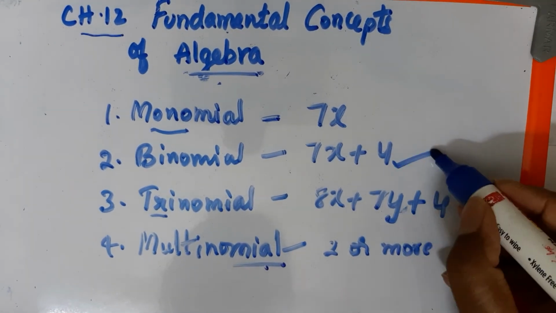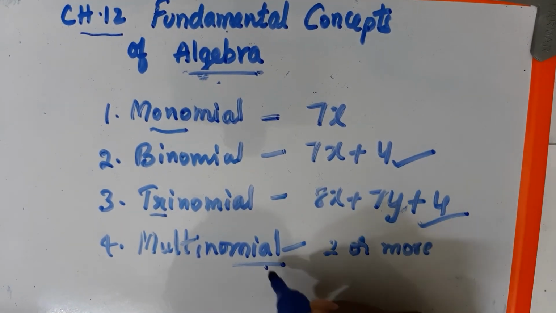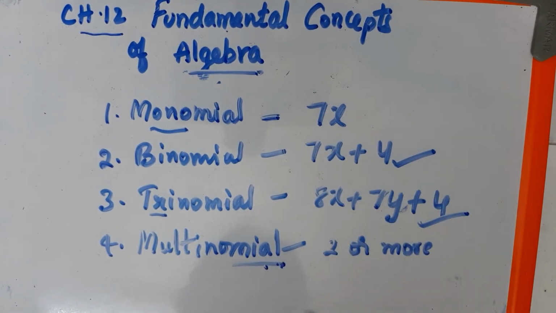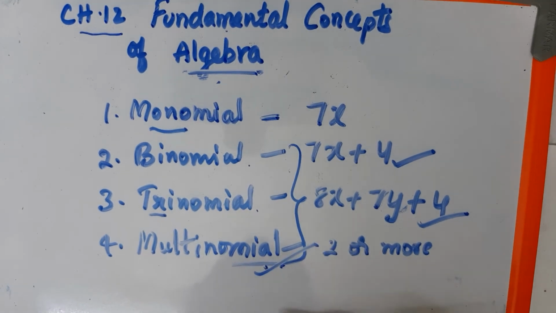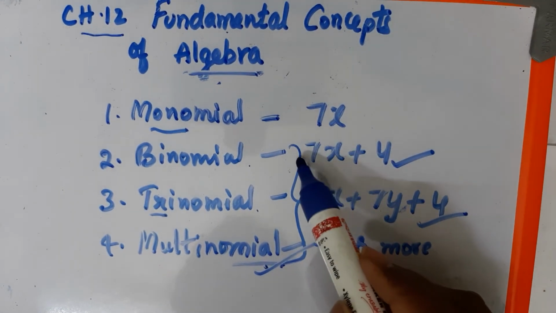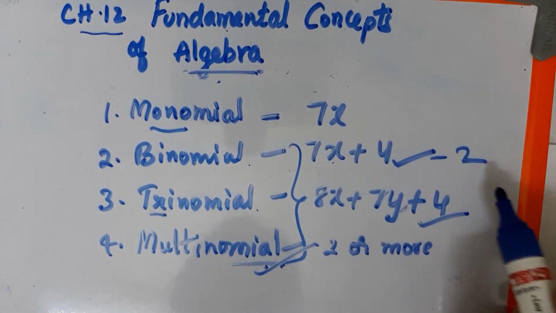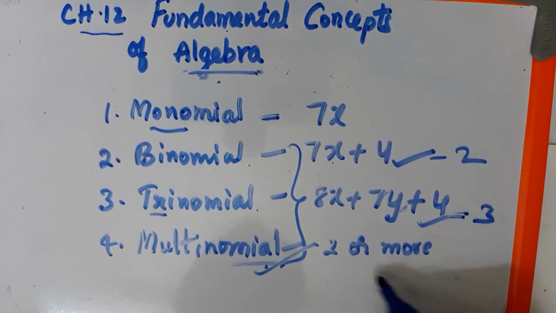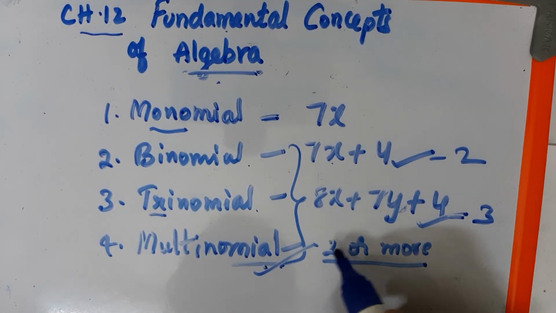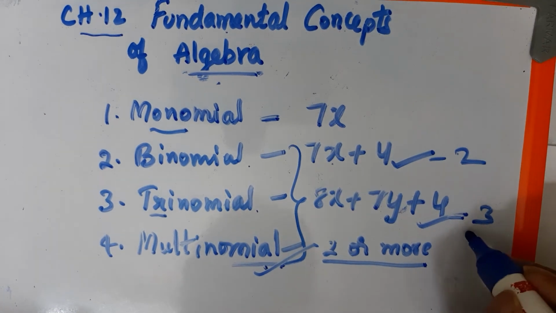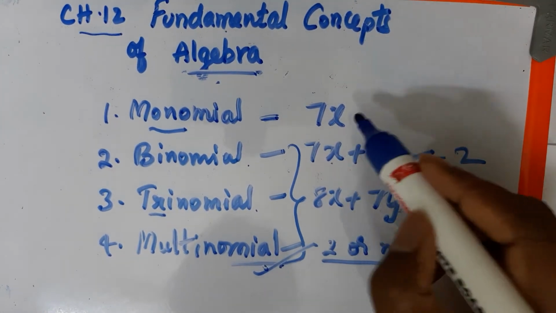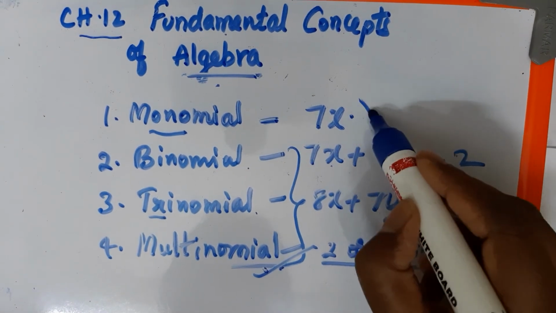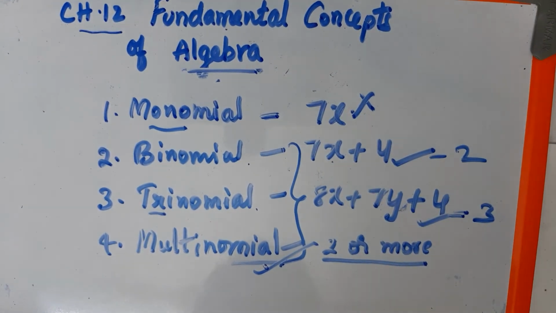So binomial and trinomial are also called multinomials, because binomial means two terms, trinomial means three terms, and multinomial means two terms or more than two terms. So, a monomial is not a multinomial.